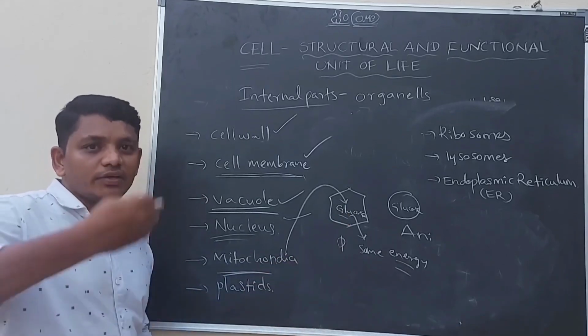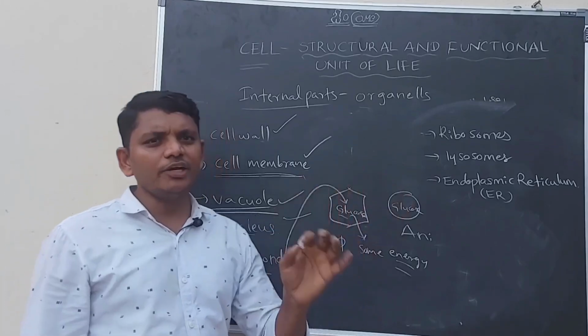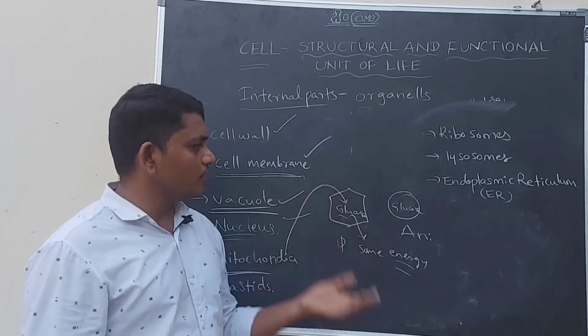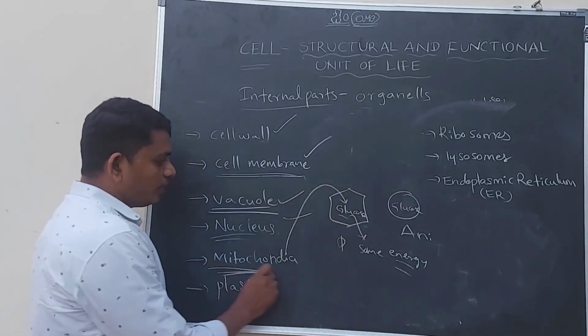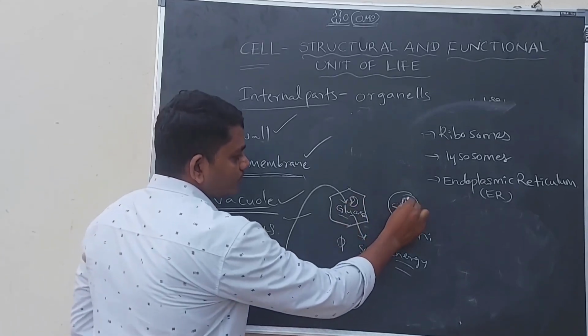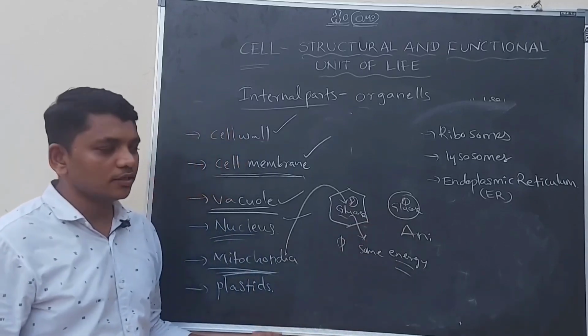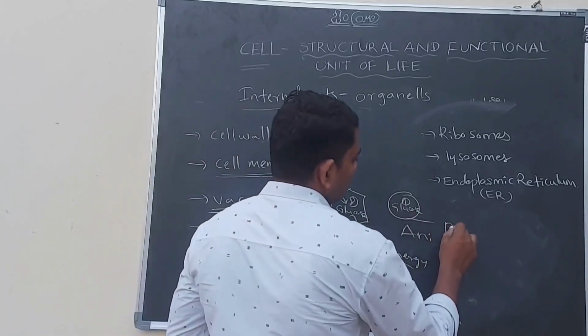For the cellular activities. Okay, here we have to identify one thing. The energy is coming from the mitochondria, which is present in both plant cells and animal cells. That is why this mitochondria is called the powerhouse of the cell.